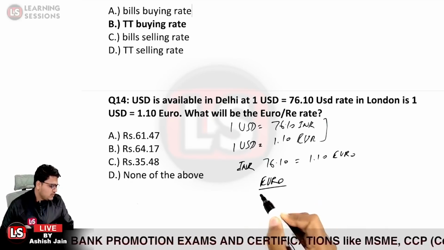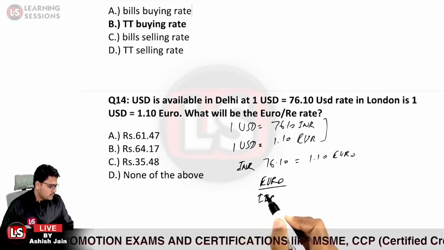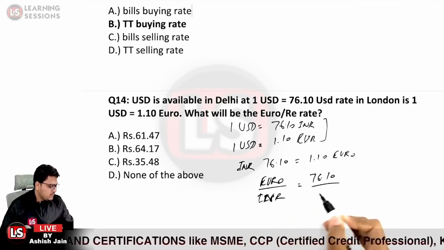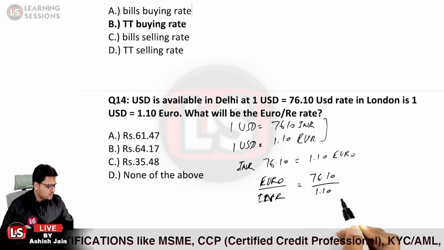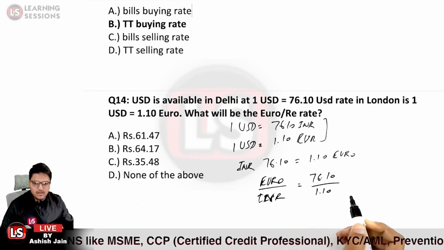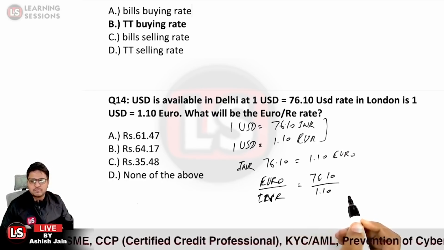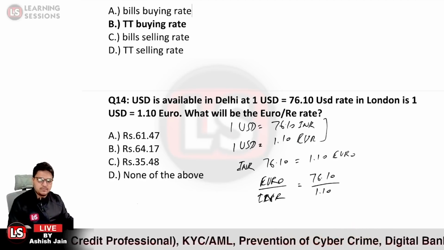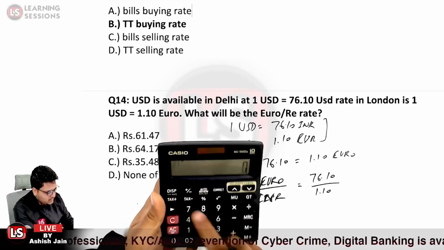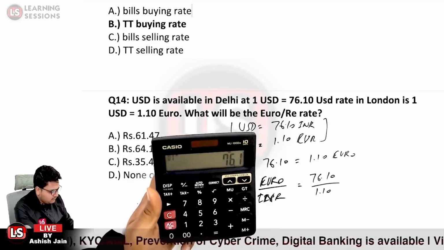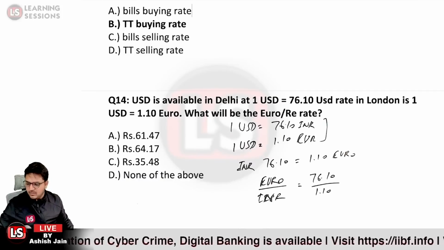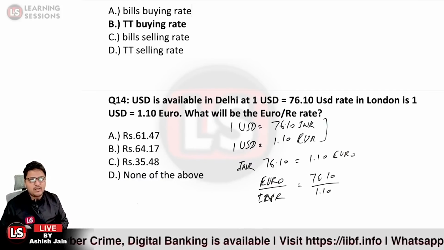So euro to INR is equal to 76.10 divided by 1.10. So what would be the answer? 76.1 divided by 1.1 is equal to 69.18. So none of the above. Option D over here is the right answer.